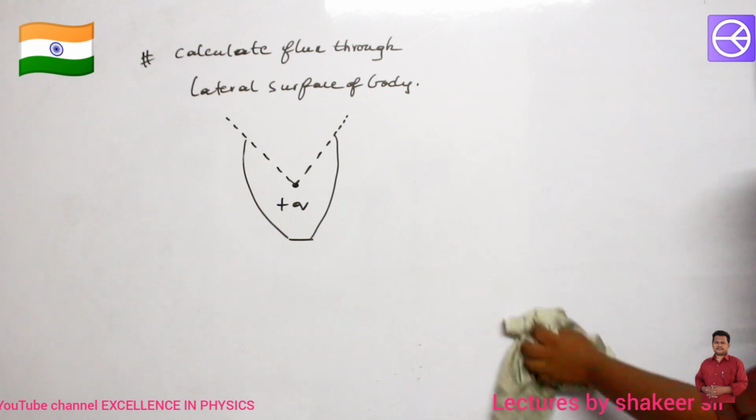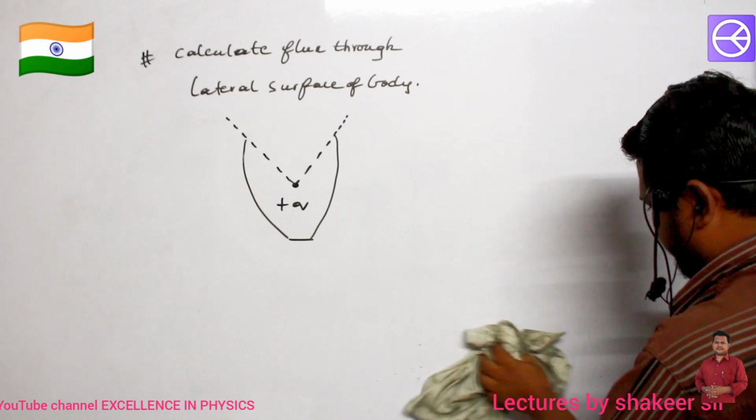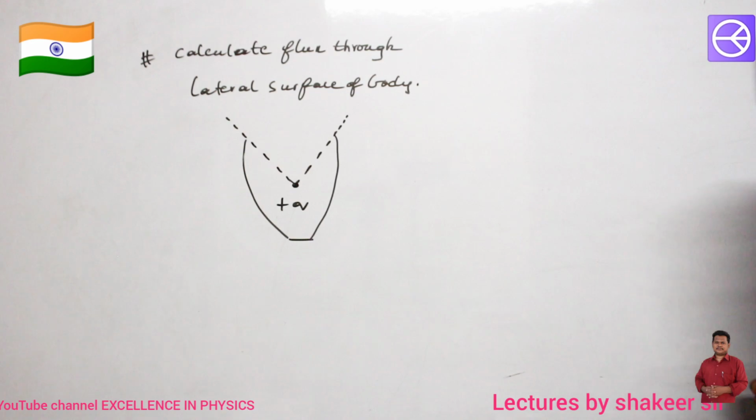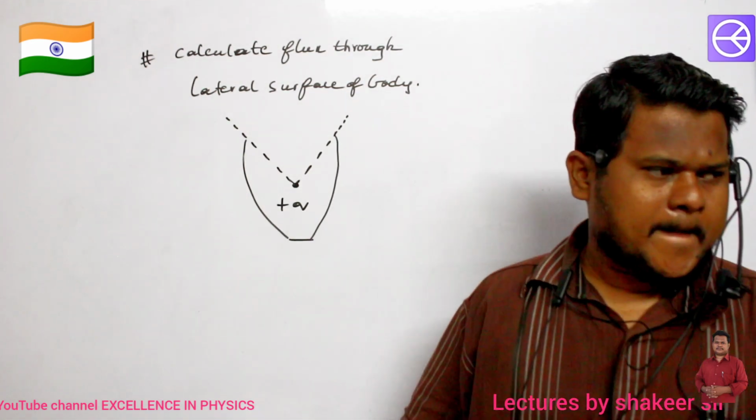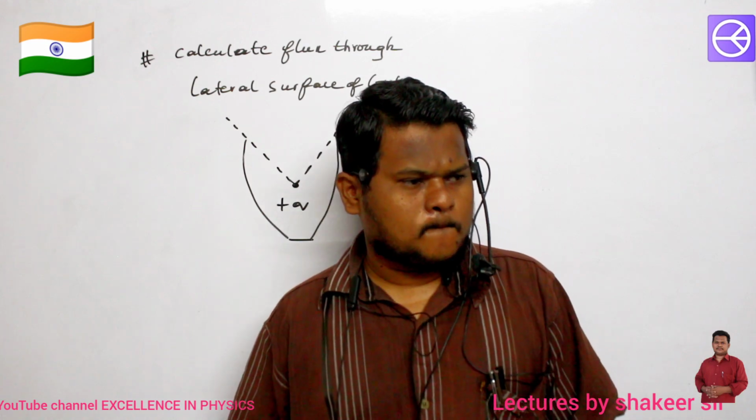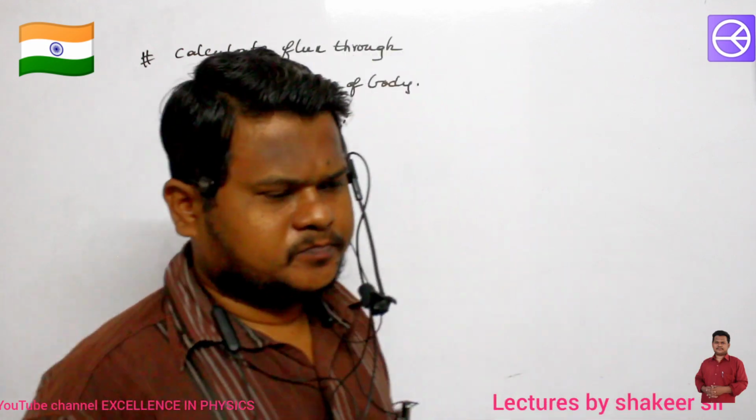Anybody? How can you calculate the flux passing through the lateral surface of the body? Come on, try to see.